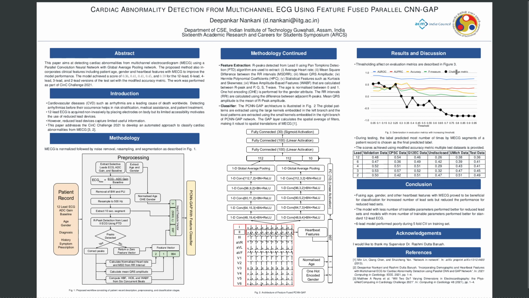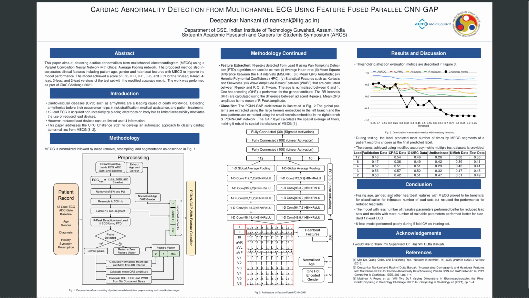The challenge metric is basically a modified accuracy metric. During testing, since one ECG record was divided into multiple segments, averaging all the results of those segments was performed to obtain the final label, and these are the final results that were obtained. As can be seen, for 12 lead it is 0.36, and for other lead configurations the results are also presented.